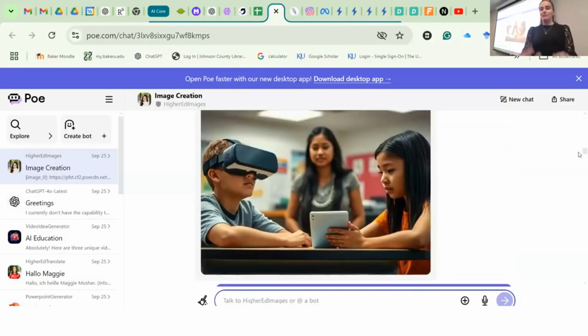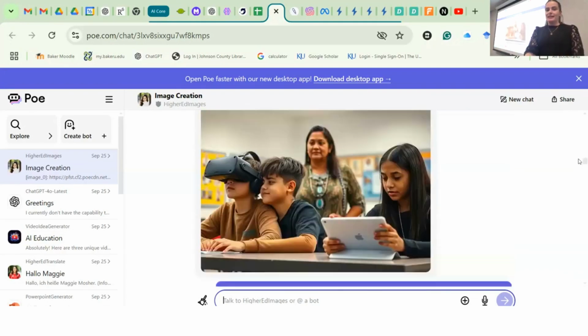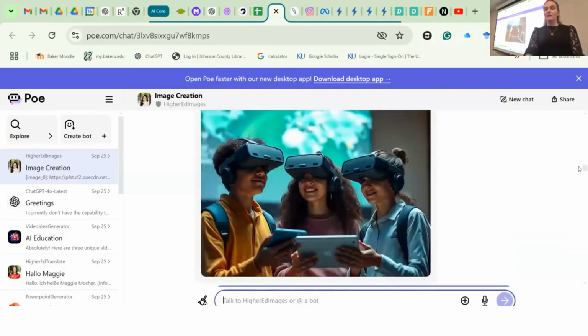I gave it a better prompt, and it gave me this. Now I've got one kid ignoring the other kid. There aren't 3 students. It forgot I wanted 3. And 1 student's in the head-mounted display, but no one else's. Then I was like, I still don't like what you're doing. And I asked it for other things. It gave me 1 kid trying to sneak a look at the other kid. Now we got the 3 kids back. So I'm getting somewhere. I said, I still don't want a kid cheating. So it gave me people who are both looking at their head-mounted displays and their iPads at the same time, which doesn't happen.